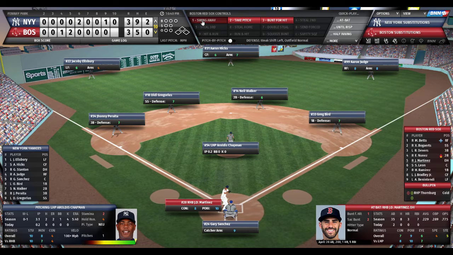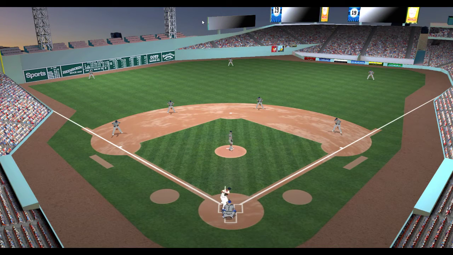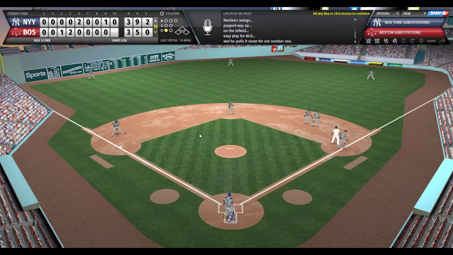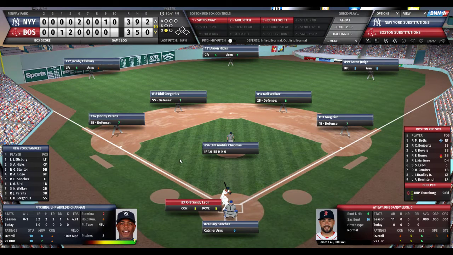Chapman, he's ready to rock and roll. Here's the pitch, homeward bound. Martinez jammed. It's a pop-up. And Bird calls off Drury at second, makes the catch, 1 away. Neil Walker is now playing second, the man who hit the pinch hit home run, and he's 6 out of 10 defense. Peralta still at third, Gregorius still at short, Bird still at first. The outfield is the same, and Sanchez still behind the plate.